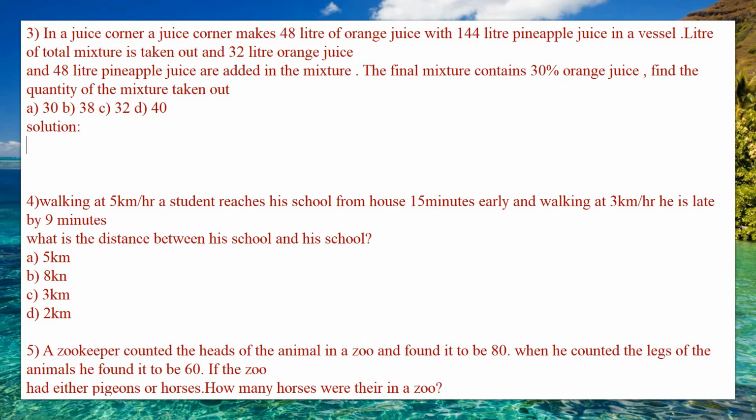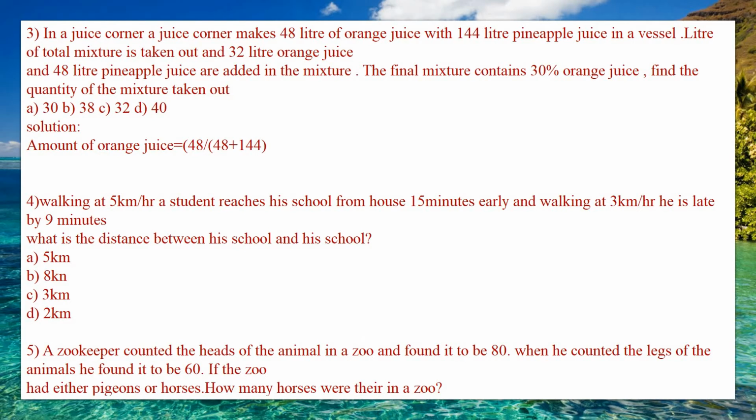So in a juice corner, he makes 48 liters of orange juice. First we need to find the amount of orange juice. They have told us it is 48 liters of orange juice with 144 liters of pineapple juice. So the fraction of orange juice is 48 divided by the total, that is 48 liters of orange juice and 144 liters of pineapple juice, which is 48 plus 144.